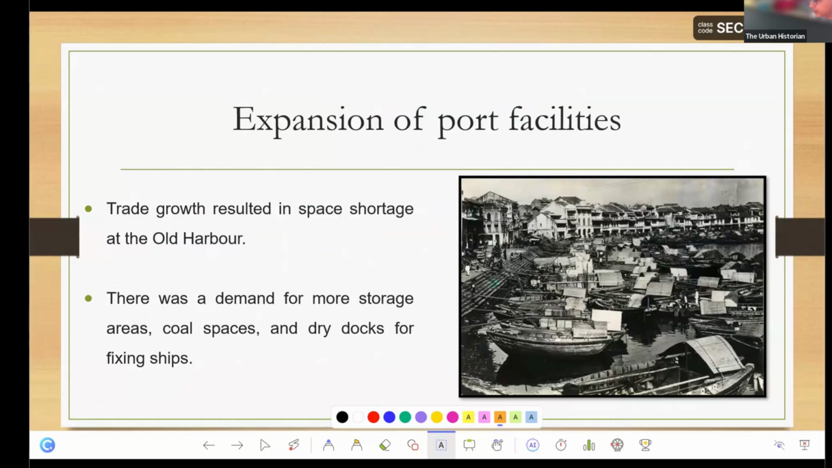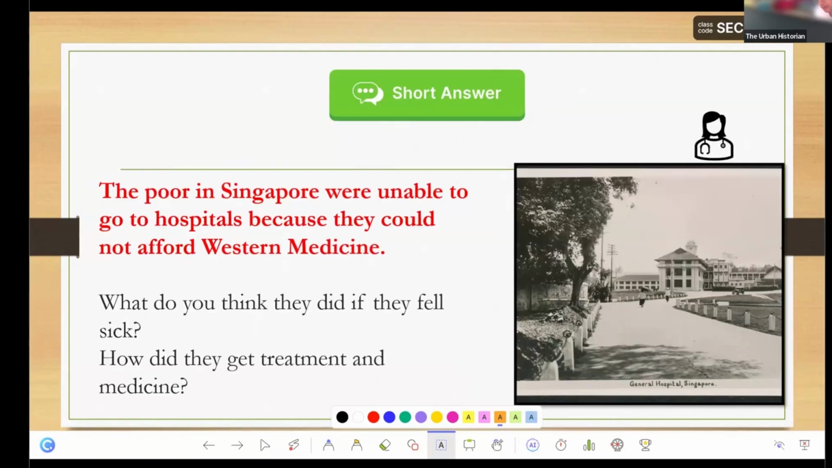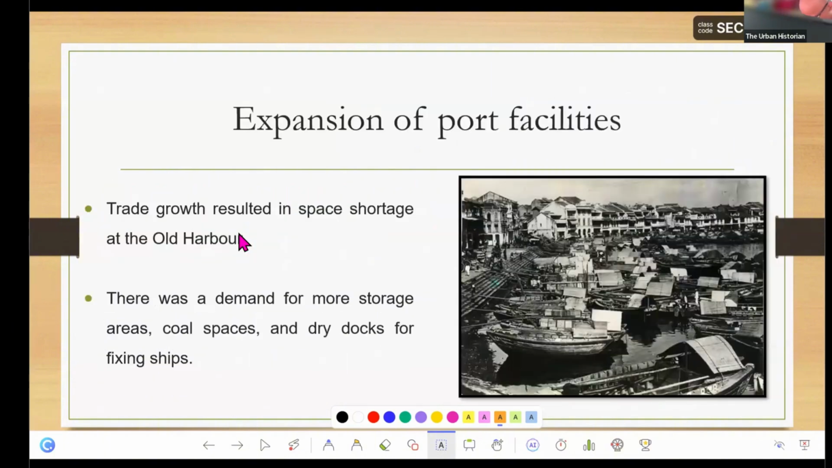Next part. Port facilities. What's a port? A port is where the ships and boats come to unload all their items, either to unload or to load up. These are all boats, filled with things. So you go to a port, you come nearby and then you can unload.